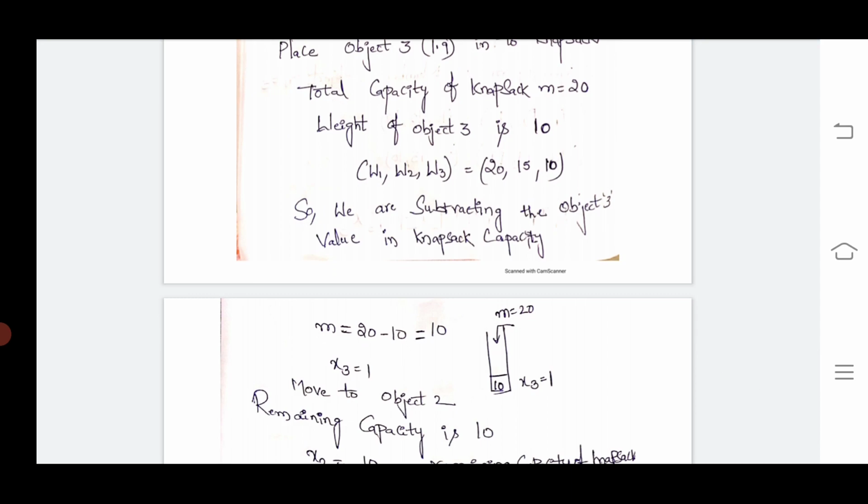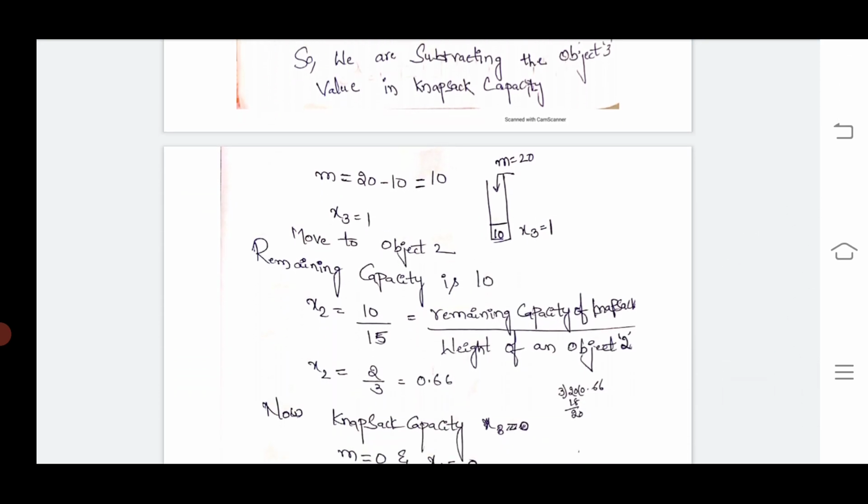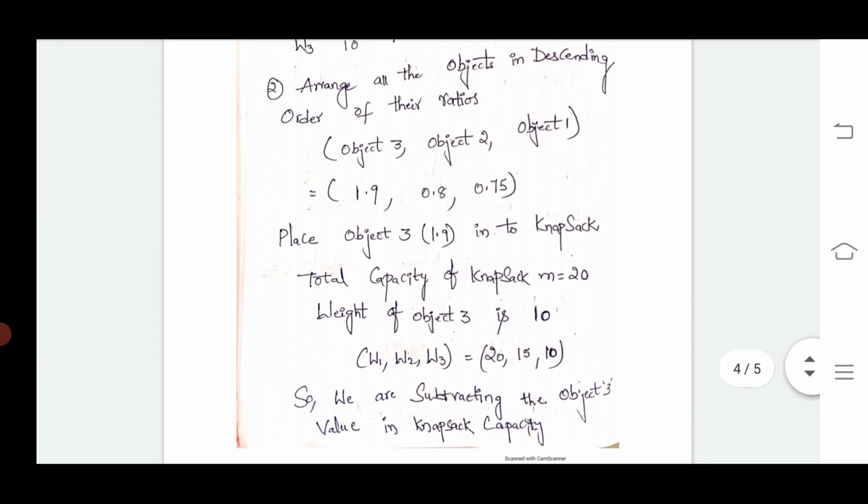Coming to object 2, the remaining capacity is 10, and x3 is 1, in the sense that object 3 is placed completely into the knapsack bag. Next, for object 2, x2 is assigned the remaining capacity divided by the weight of object 2.